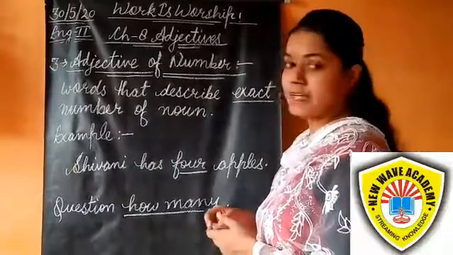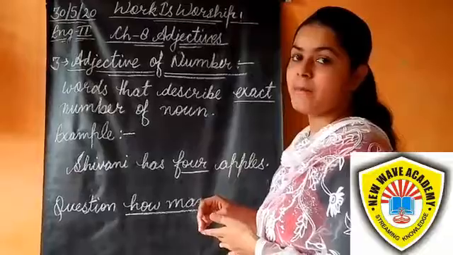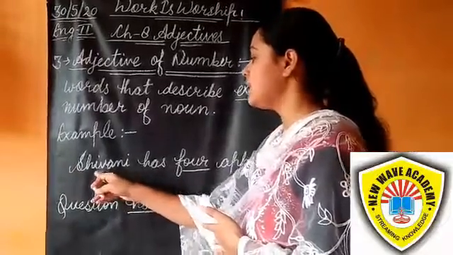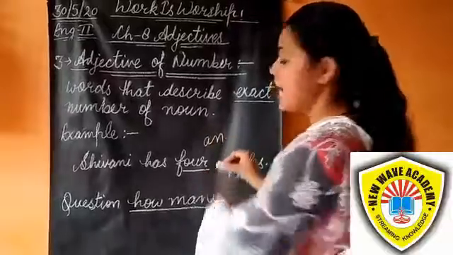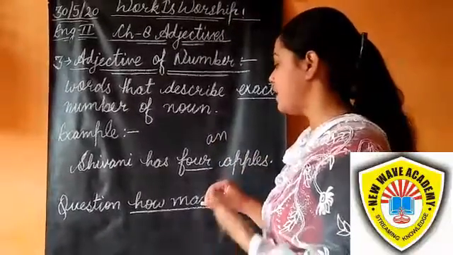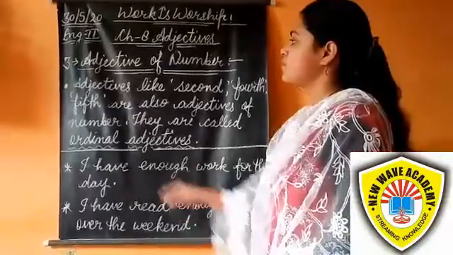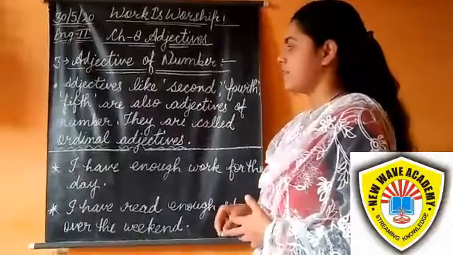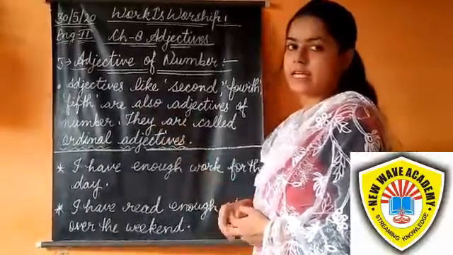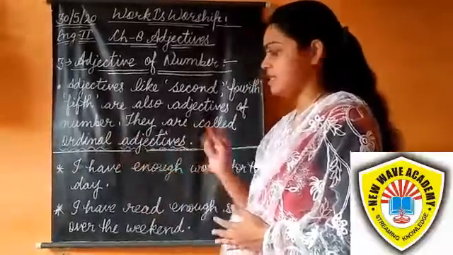How many apples does Shivani have? Shivani has 4 apples. If Shivani has 1 apple, we write Shivani has an apple. Adjectives like second, fourth, fifth, seventh, eighth are also adjectives of number, but they are called ordinal adjectives.